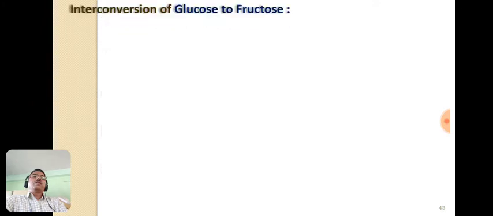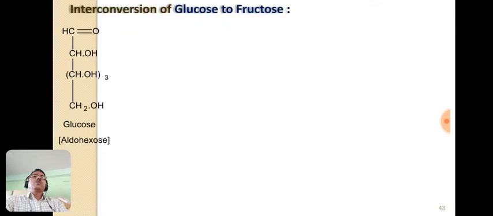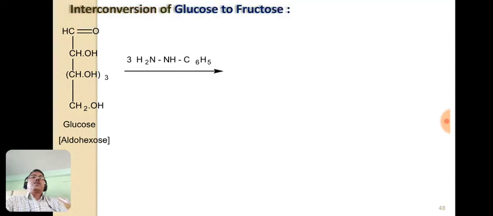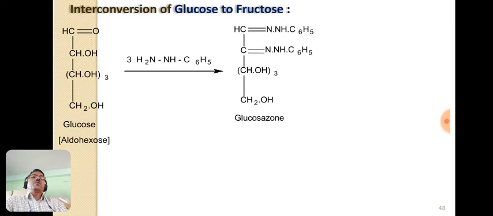Now let us see the reactions. So you know here, this is the structure of glucose, which contains this aldehyde group, then CHOH, CHOH 3 times and CH2OH. It is the structure of glucose. It is also known as aldohexose. And when it is treated with excess of phenylhydrazine, so these are the three molecules of phenylhydrazine, it reacts with the glucose molecule and that forms the glucosazone. So this is the structure of glucosazone.